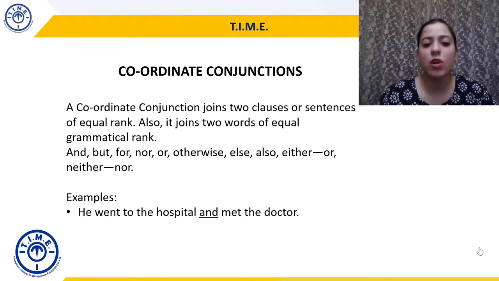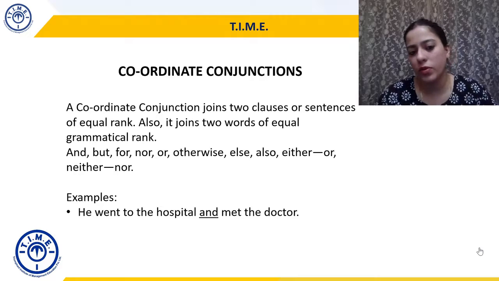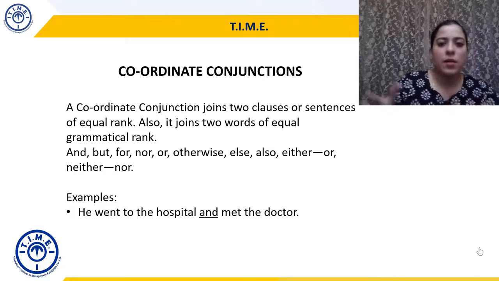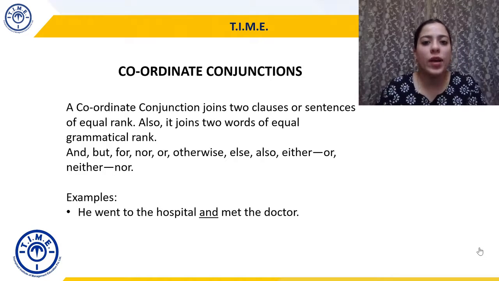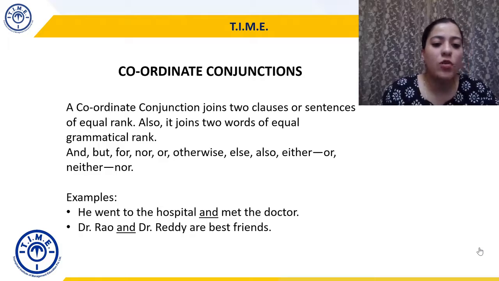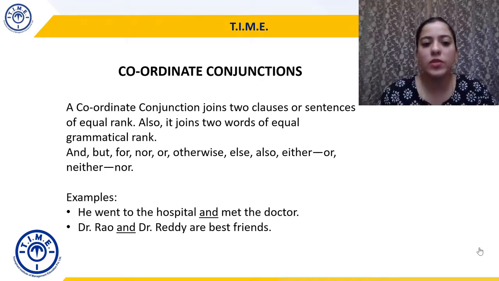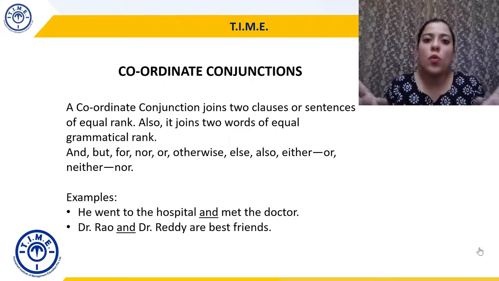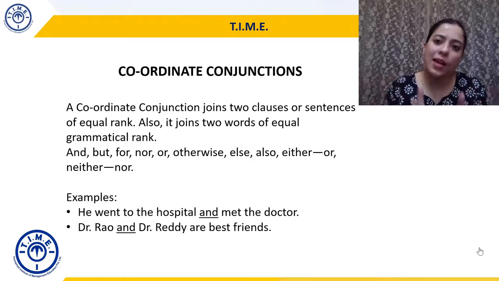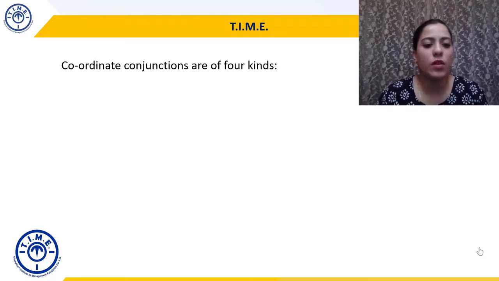So, he went to the hospital and met the doctor. Now it's joining two equally important, equal ranked sentences: he went to the hospital and met the doctor. Dr. Rao and Dr. Reddy are best friends. Here Dr. Rao is one unit, Dr. Reddy is another unit. Both of them are of equal rank, and "and" joins them, and that's why this is a coordinate conjunction. All right.